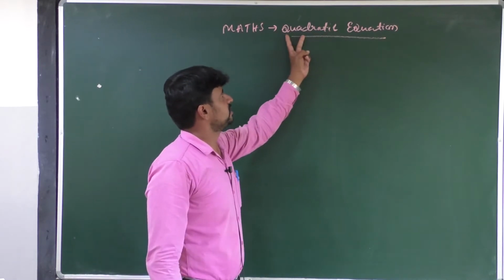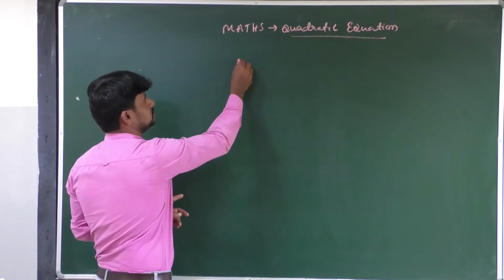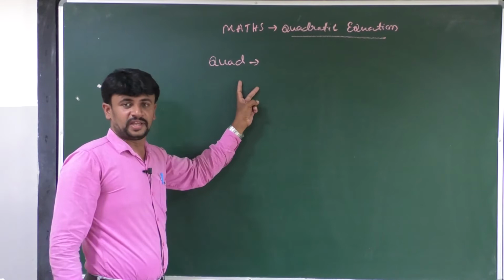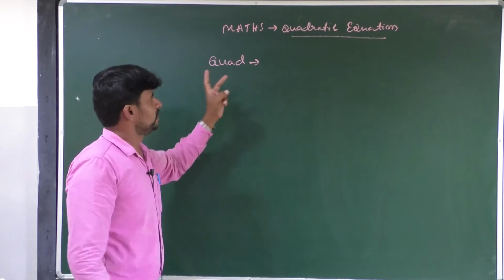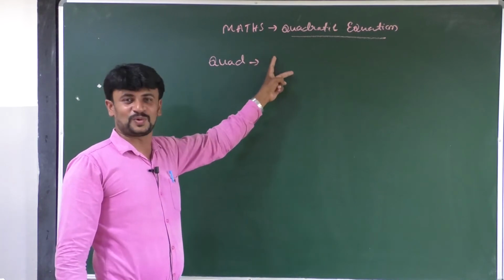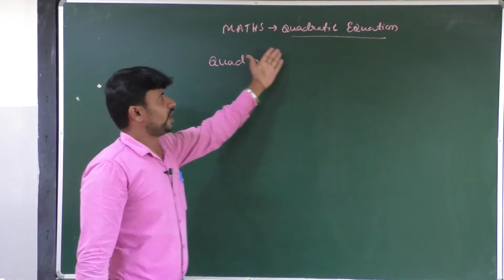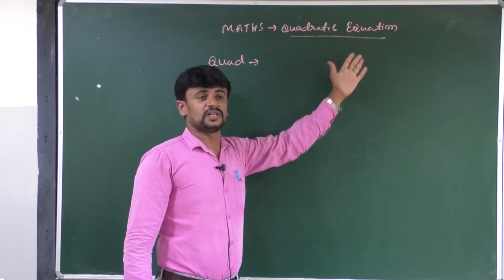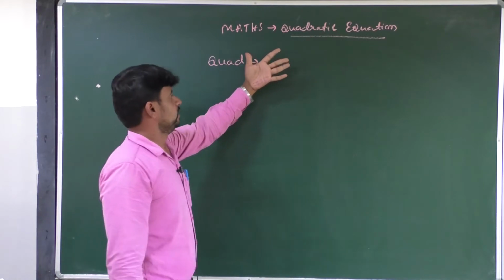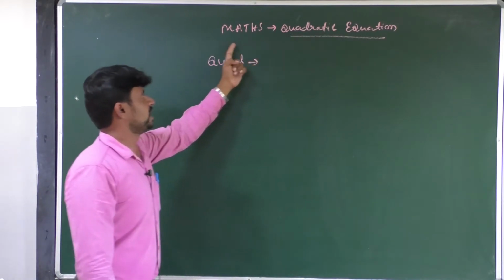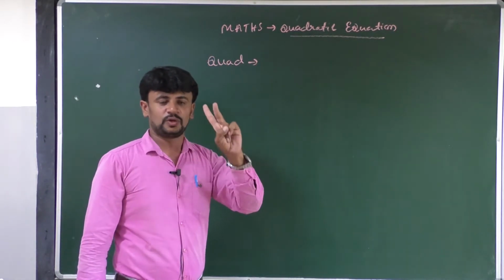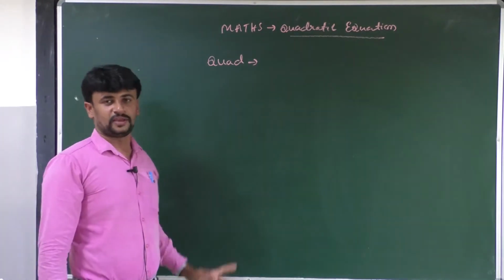Quadratic means it consists of the word quad. Here quad means square. Okay, square means what? The highest power is 2. If the highest power is 2, we call it a quadratic equation. A quadratic equation is an equation with one variable in which the highest power of the variable is 2.